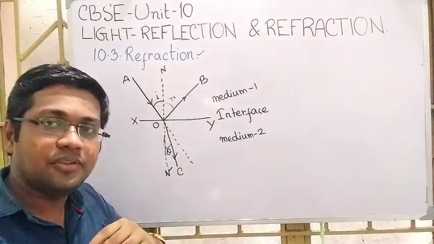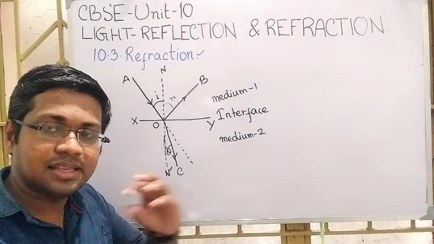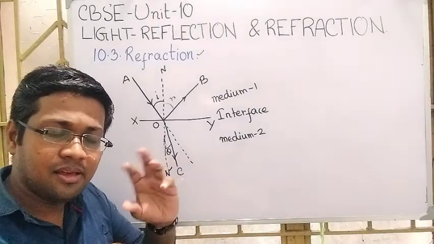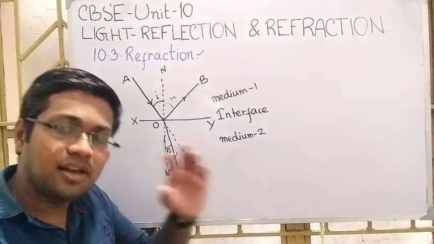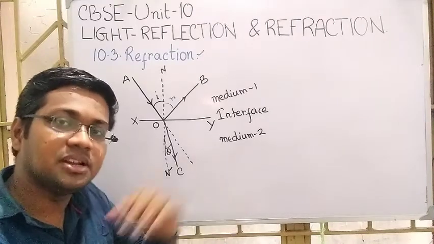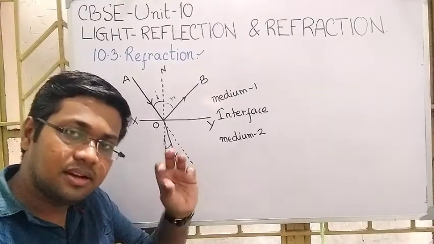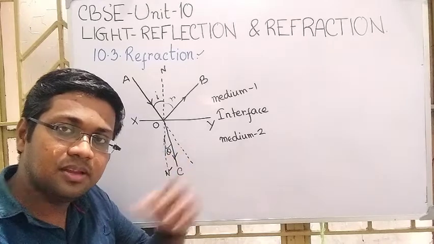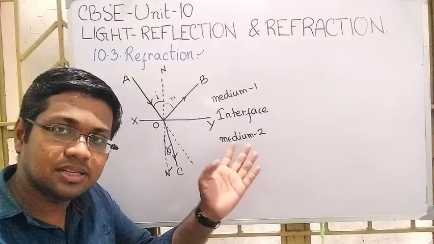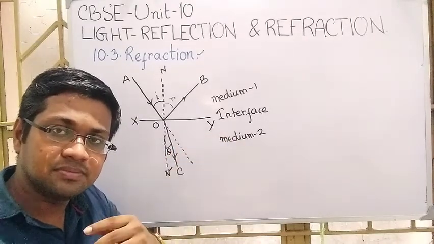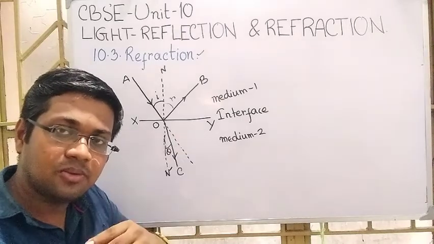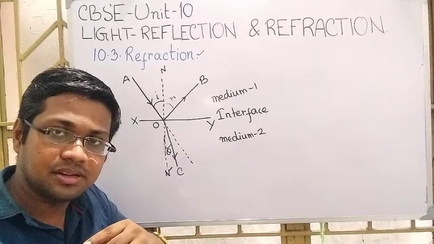The second law of refraction says something else. You can see the first law of reflection and the first law of refraction: there the word reflected is replaced by refracted, since it is discussing the case of refraction. But just remind yourself, what is the second law of reflection?